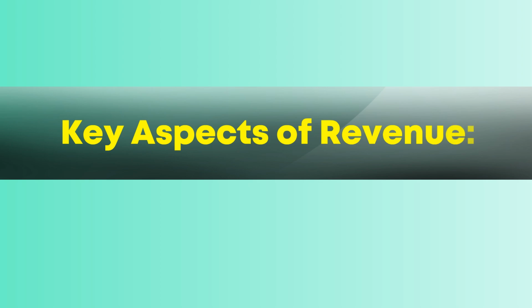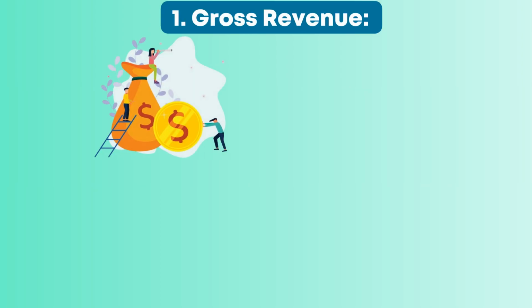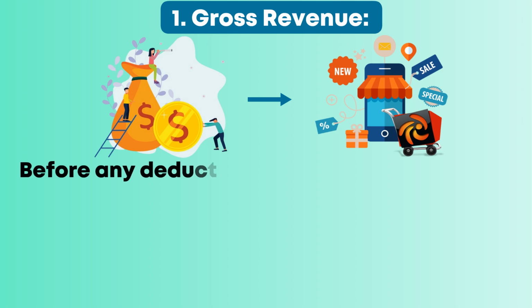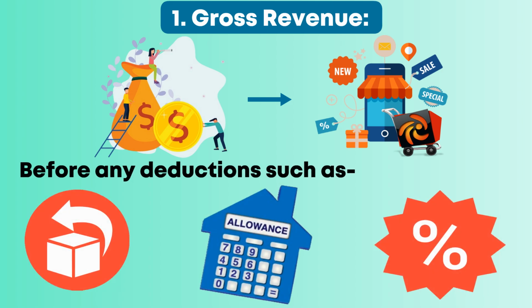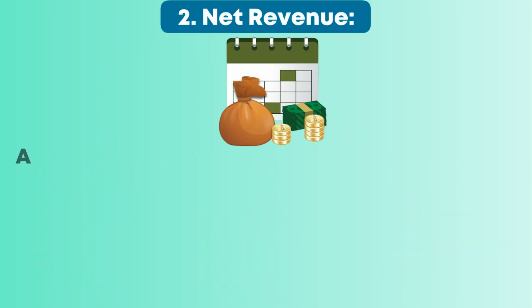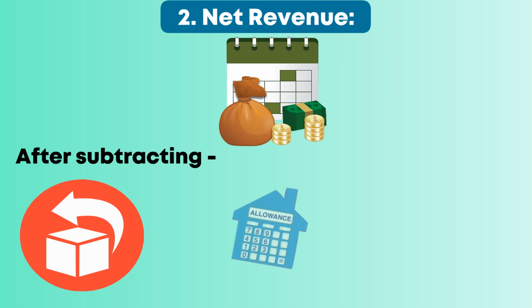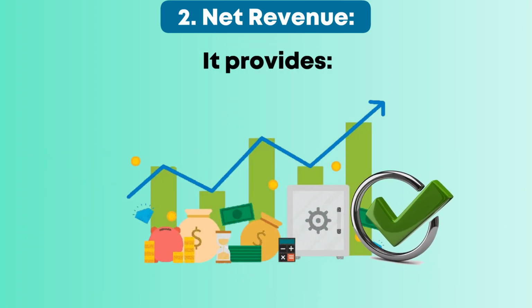Key aspects of revenue. 1. Gross revenue. The total income generated from sales before any deductions such as returns, allowances, or discounts. 2. Net revenue. The amount of revenue remaining after subtracting returns, allowances, and discounts. It provides a more accurate picture of the actual income generated by sales.